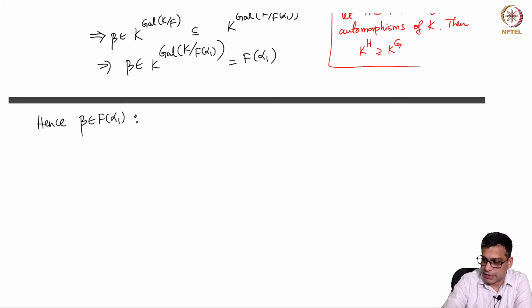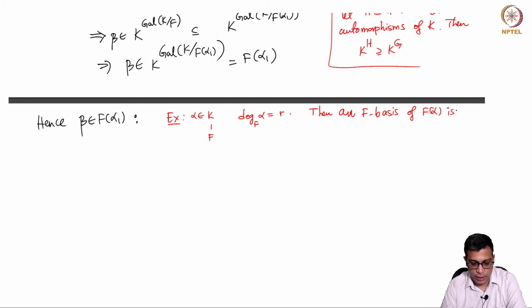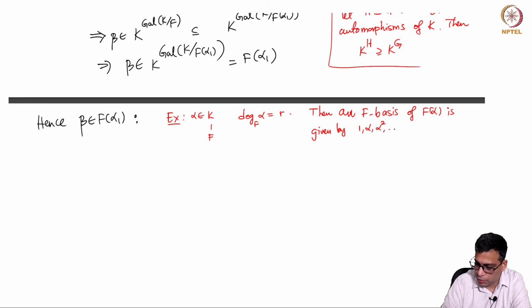But now another exercise for you. If K over F is some algebraic extension and alpha is here, let's say degree of alpha is r, then an F basis of F alpha over F is given by, F alpha is a vector space over F and a basis is given by 1, alpha, alpha square, up to alpha power r minus 1.